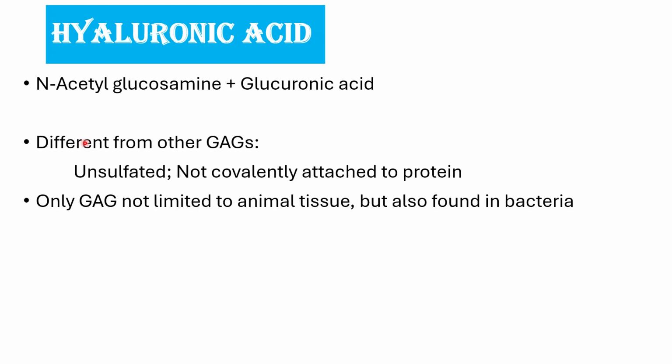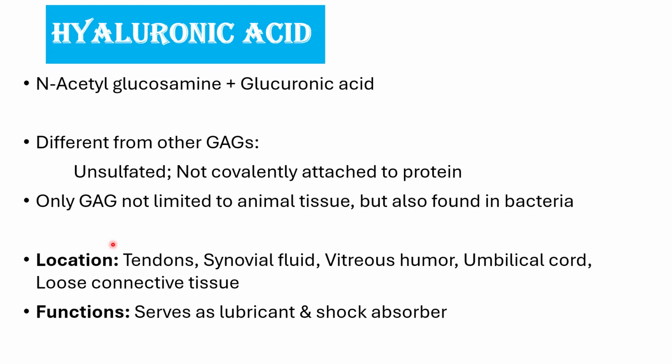How is hyaluronic acid unique? How is it different from other glycosaminoglycans? It is the only glycosaminoglycan which is unsulfated. It is not covalently attached to protein. And this is the only GAG which is not only limited to animal tissue but also found in bacteria.